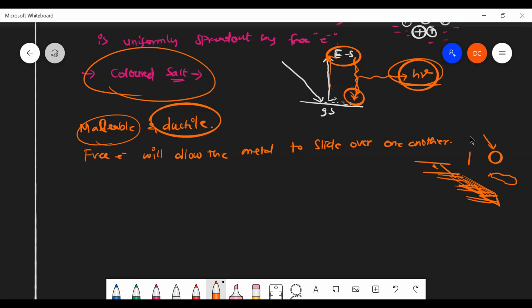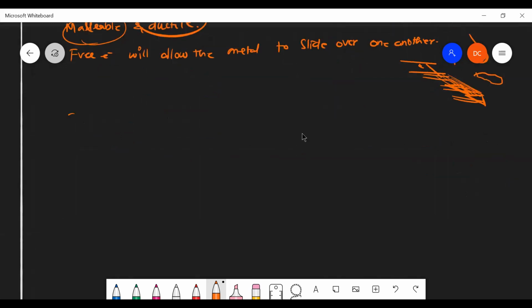And another important one is covalent solids. What do you mean by covalent solids? They are otherwise called network solids.